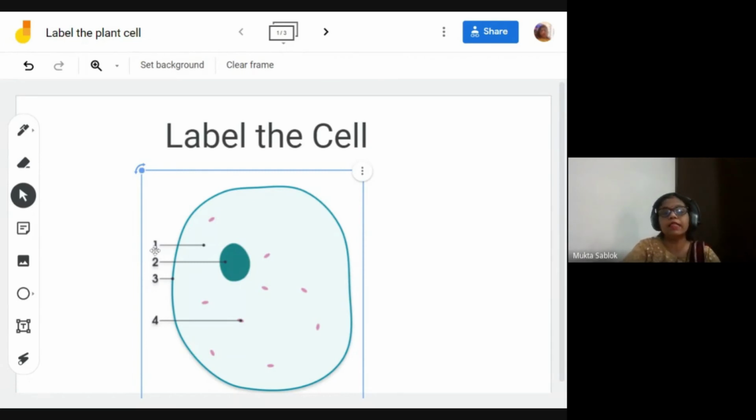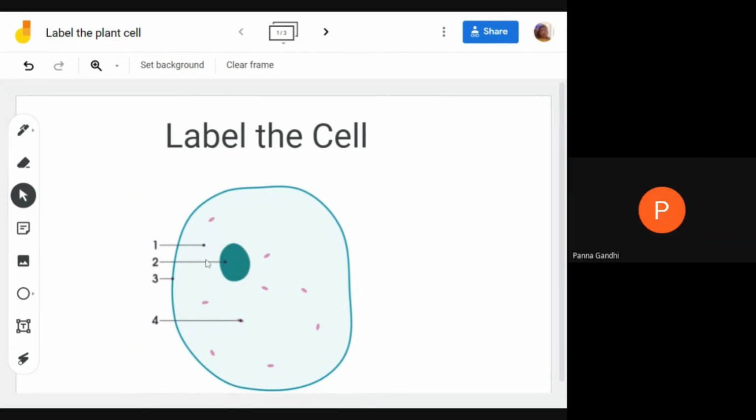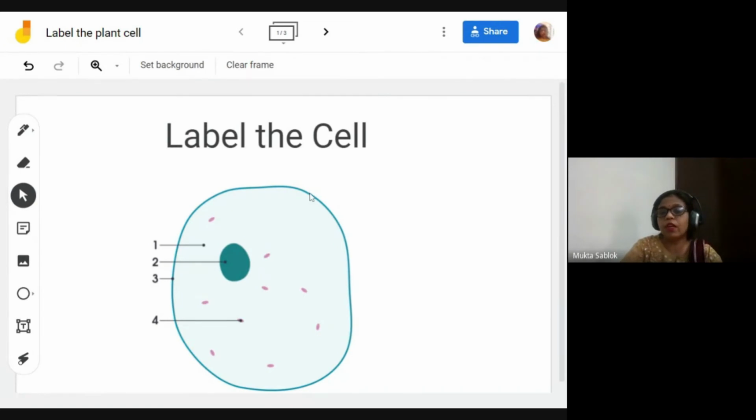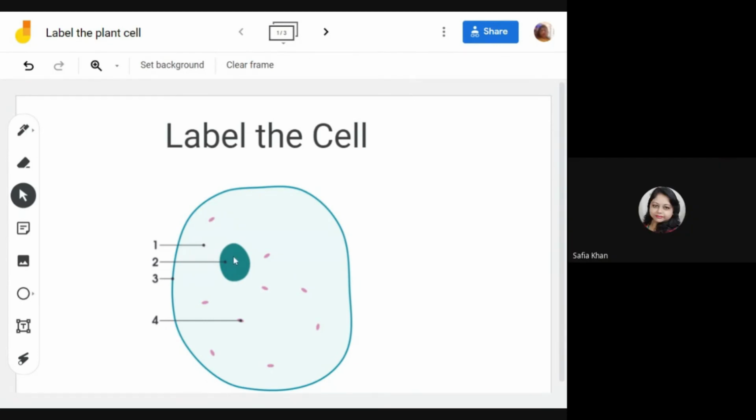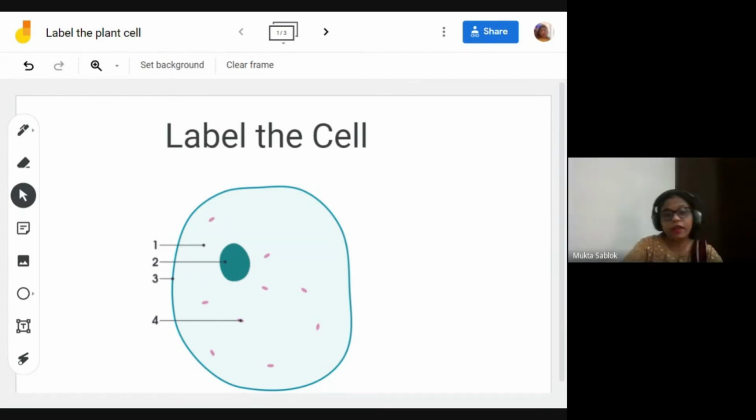Okay, beta, just tell me which is this number one. They either can pick up that box and then write it. If you are not sharing, this is for the teaching purpose also. Now, I'm not sharing the link with the students. I'm just teaching you that orally they can be engaged in this. I will write now.